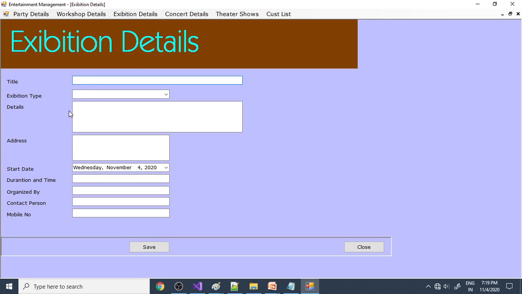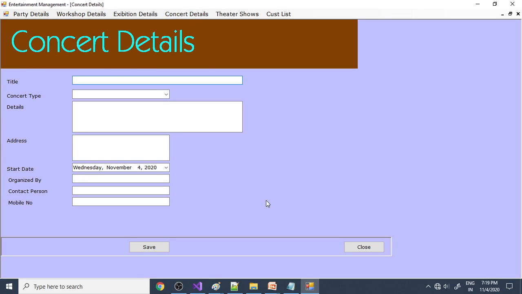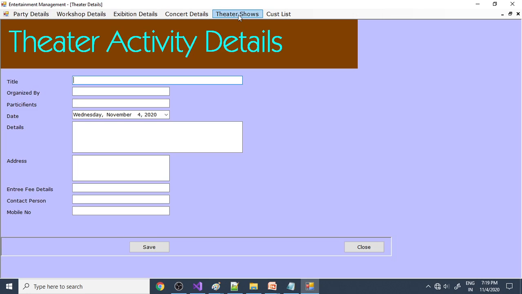In the same way, if there are exhibitions, you can enter the exhibition details here. Same way, if there is a concert, you enter the concert details. The theater shows, any drama, dance, all these activities can be entered here. So you can see the concept is the same. For the 5 different activities, the concept is the same. For each one we created a form, so here you can enter all the details.